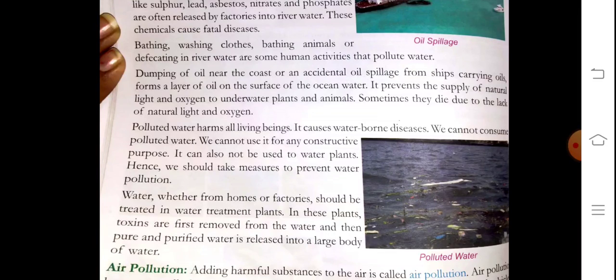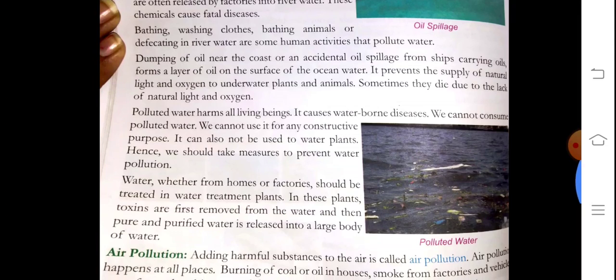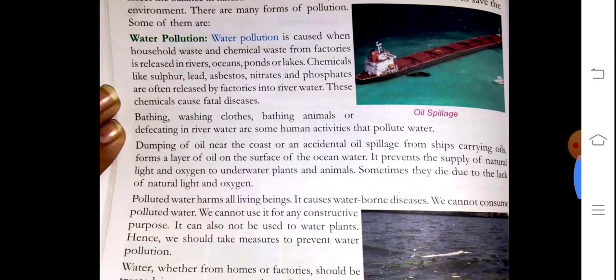Dumping of oil near the coast, or accidental oil spillage from ships carrying oil, forms a layer of oil on the surface of the ocean water. It prevents the supply of natural light and oxygen to underwater plants and animals. Sometimes they die due to the lack of natural light and oxygen. So this is oil spillage.